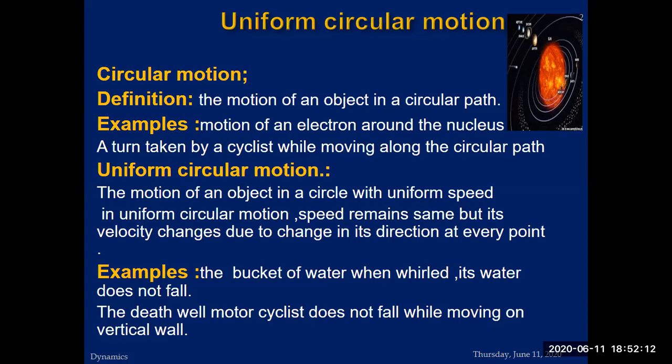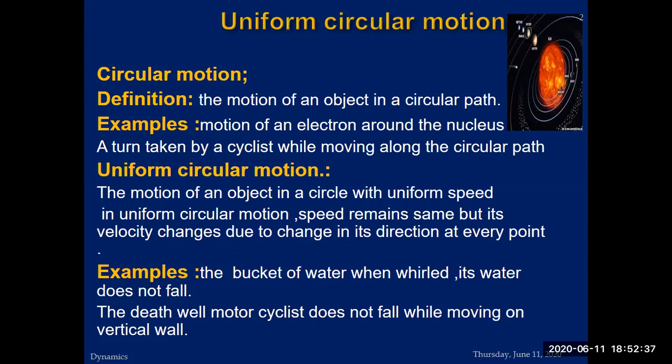But what about the other chance of producing acceleration? Whenever a body is moving inside a circular path, its speed is uniform, but its velocity is not uniform. Its velocity is changing after every point of the circle. When the velocity changes, of course its direction changes, and with the change of direction, acceleration is there.